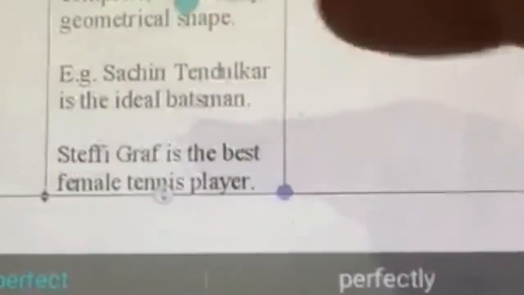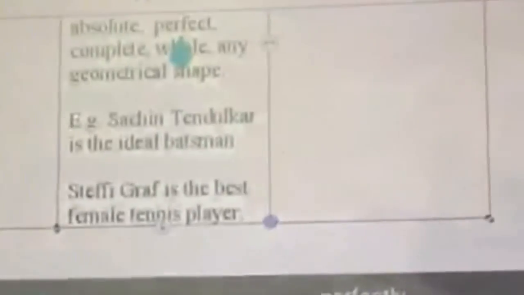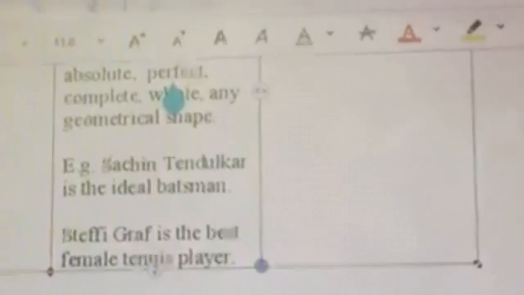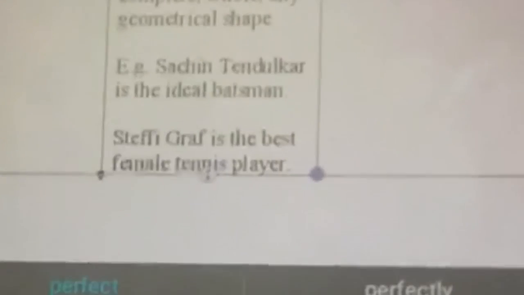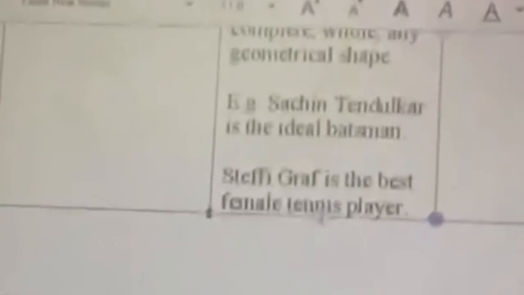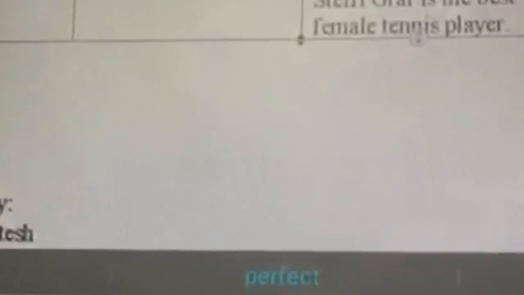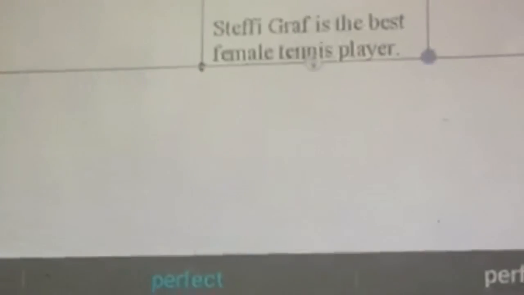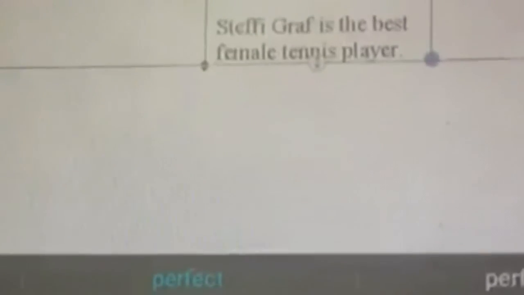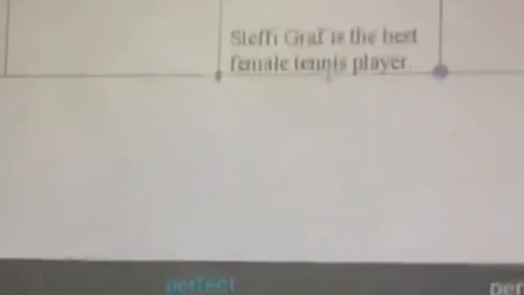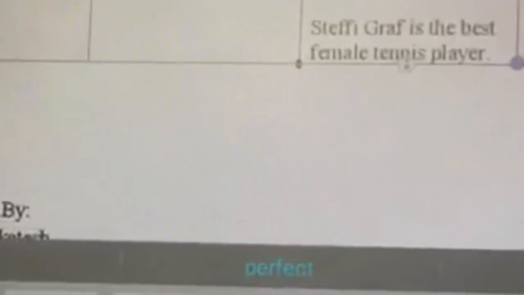We cannot use more or most in front of these adjectives because they already indicate the highest level of that quality. Again, you will have to just memorize these adjectives, which adjectives fall in which category, what are the exceptions, and so on. There's no further explanation as such, but this is to be learnt as such. So this brings us to the end of this lecture on rules of adjectives. We will be looking at some common mistakes made, some practice questions in our next class.